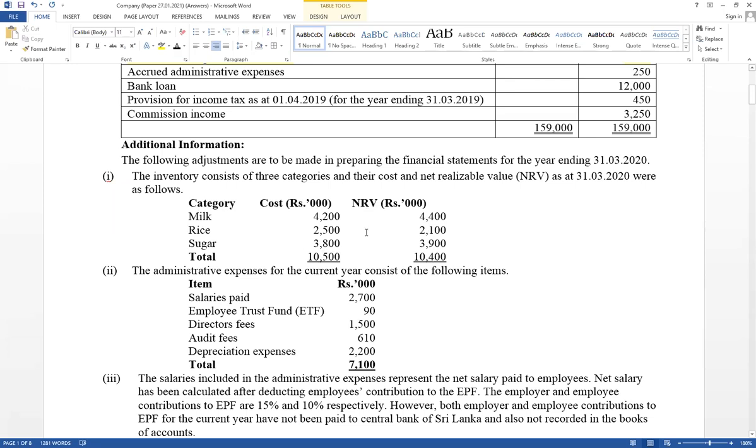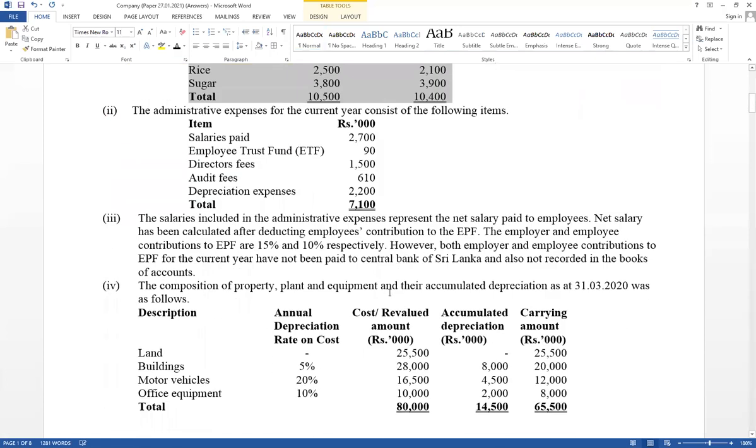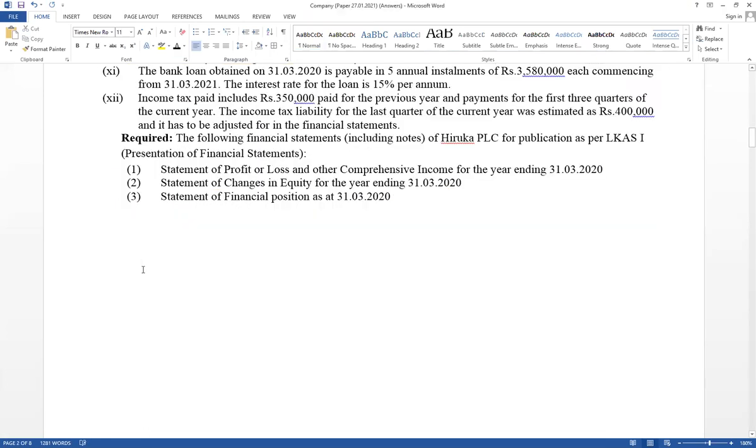This is cost value, therefore you have to recognize it separately. This is a group, so the total value cannot be considered. Instead of the item by item basis, a grouping method should be applied based on LKAS 2. Therefore, since it has given groups, think about the lower value. Prepare a separate working for that. This is the way you have to calculate. There are 3 marks available. Workings: think about the grouping method and item by item basis.